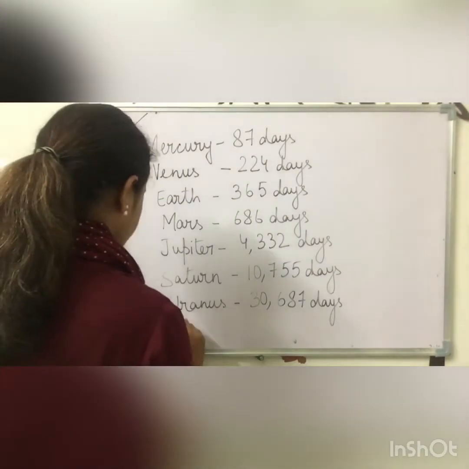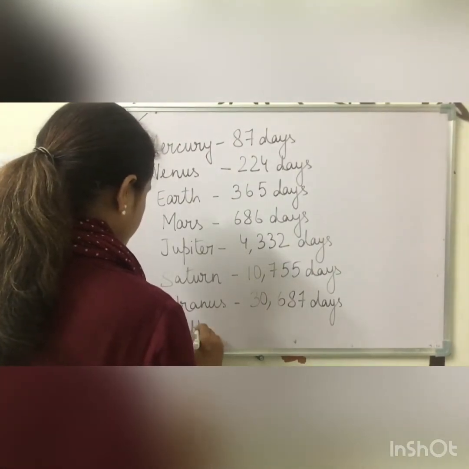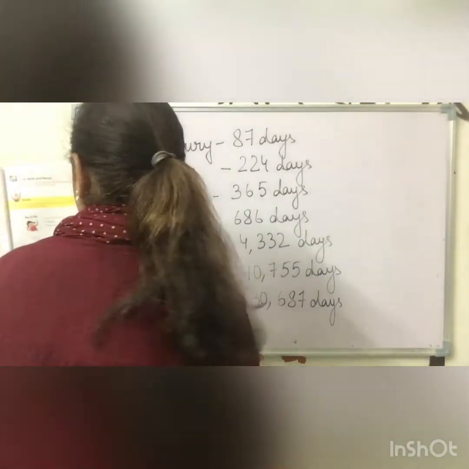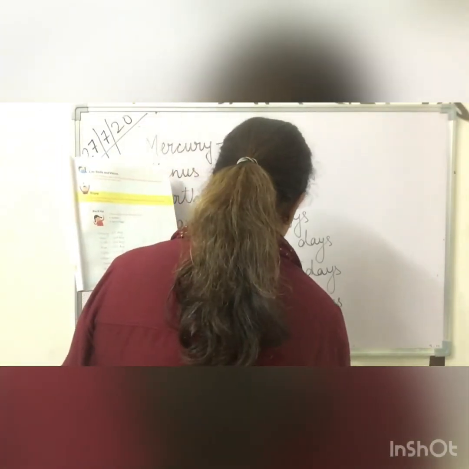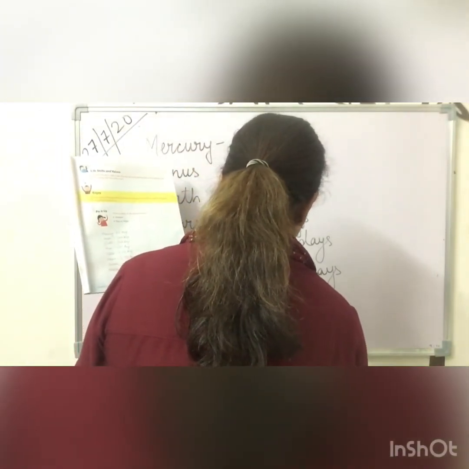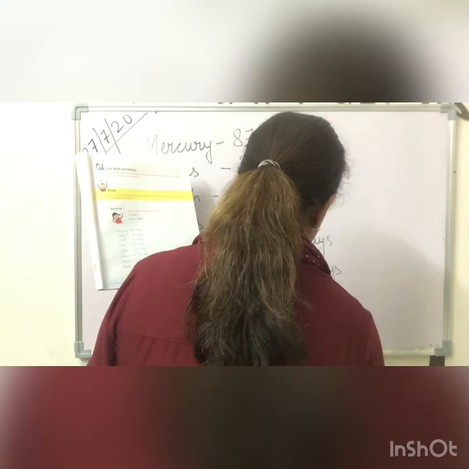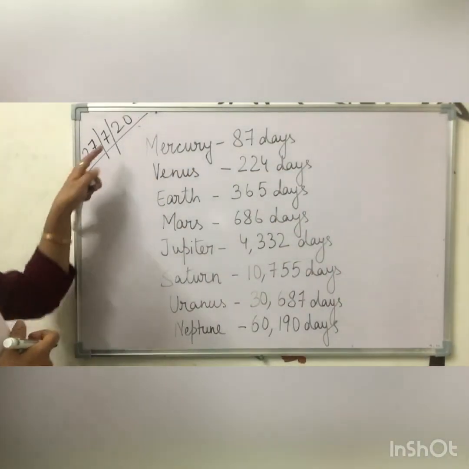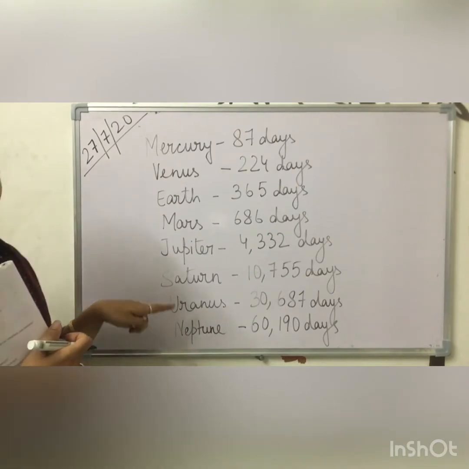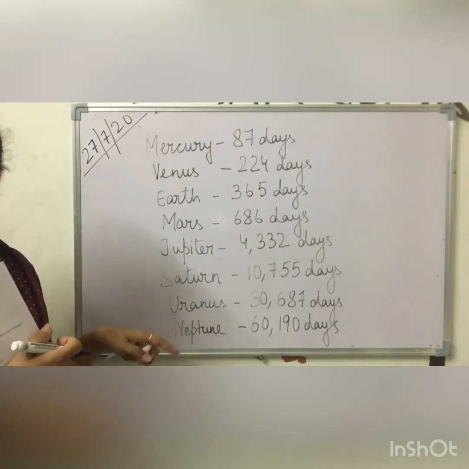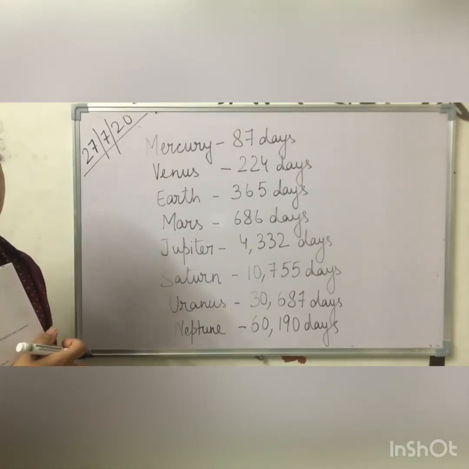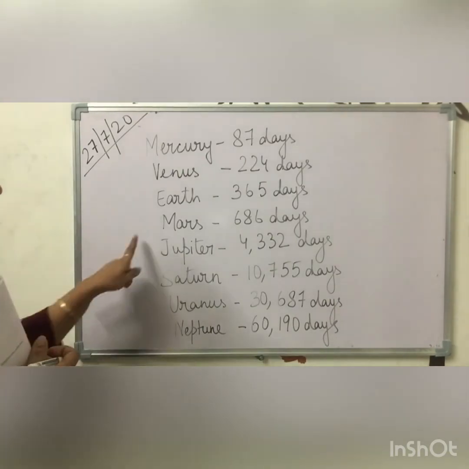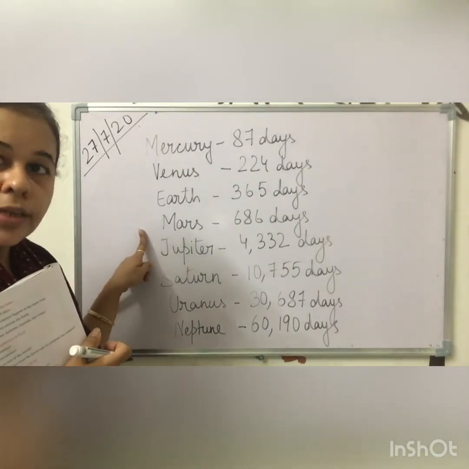And the last is Neptune, 60,190 days. You can see the days taken by each planet to revolve around the sun. I will share this in the PDF also, so you can note it down.